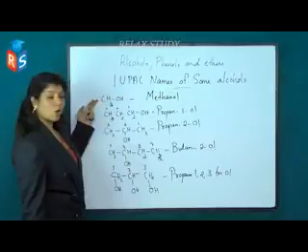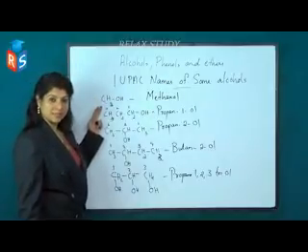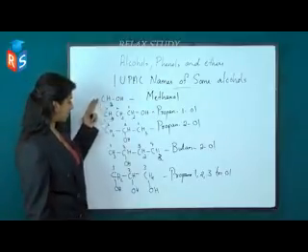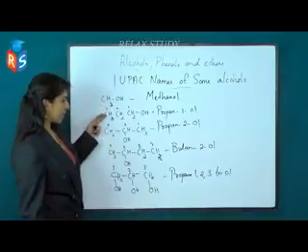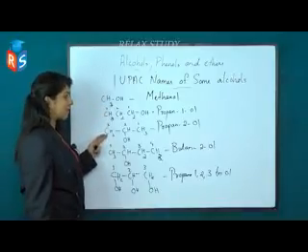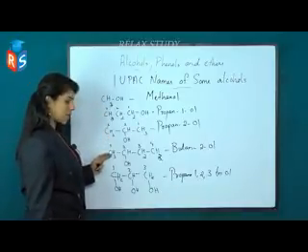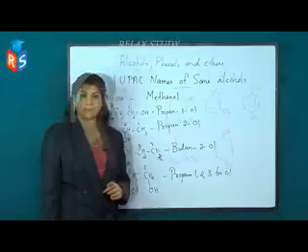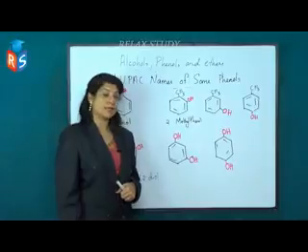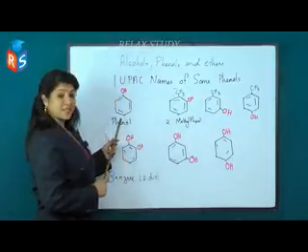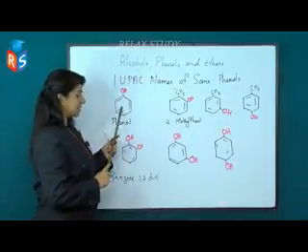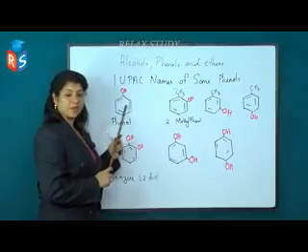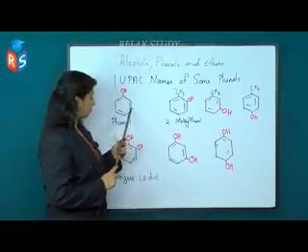So these are aliphatic alcohols: the first is methanol, second propan-1-ol, then propan-2-ol, butan-2-ol, and the last is propane-1,2,3-triol. IUPAC names of some phenols. Here this is phenol. One of the hydrogen atoms from the benzene ring is replaced by one OH group, called phenol.